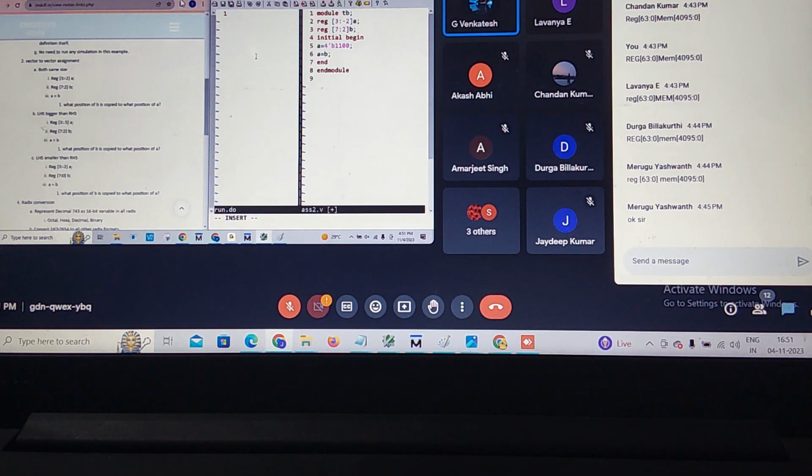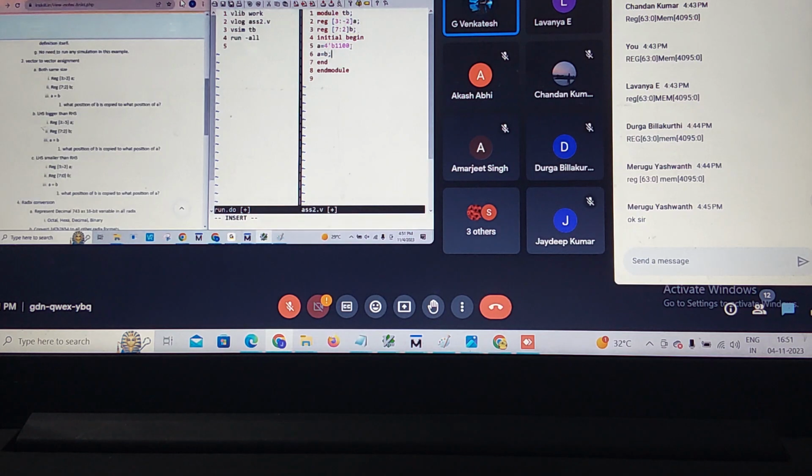Regarding this, I am typing the run file here: vlog, vlib work, vlog, vsim, run -r. Is anyone still confused? You take any one value. I am assigning my A, this is my size. This is my vector declaration, A and B.